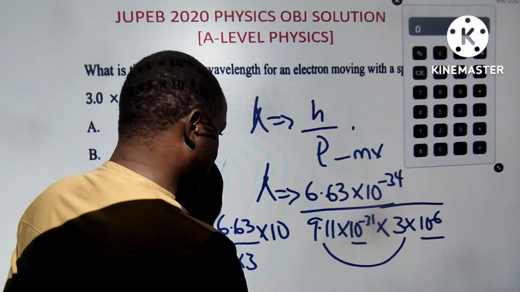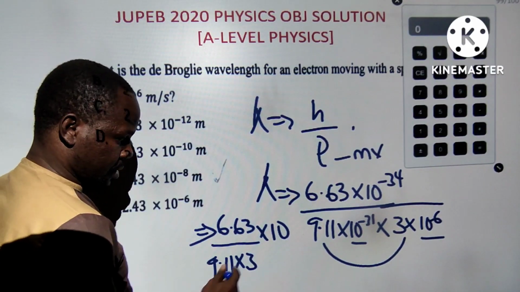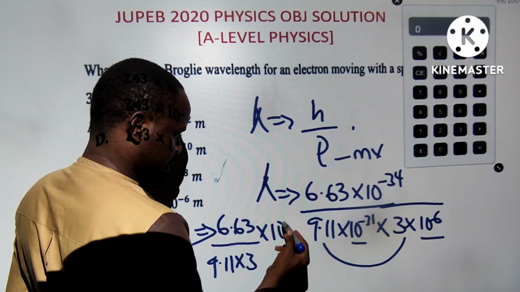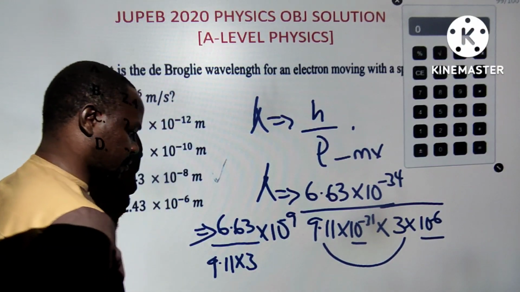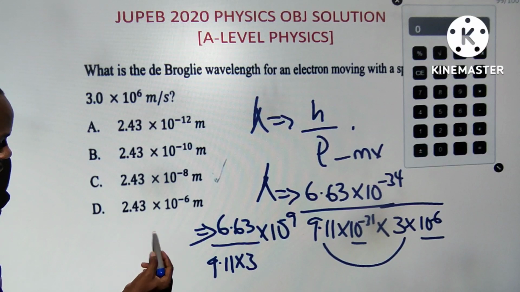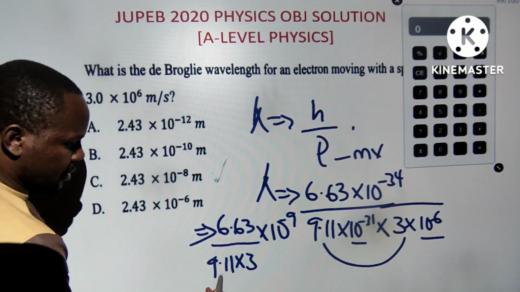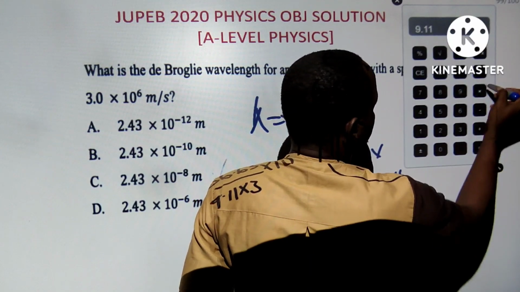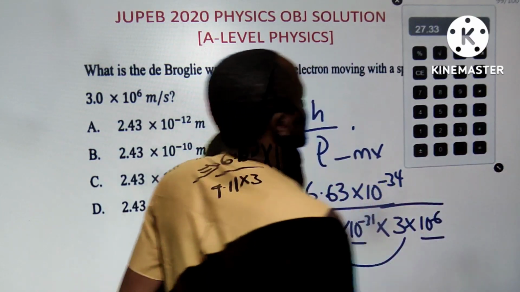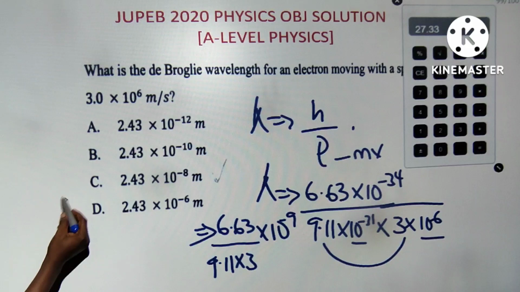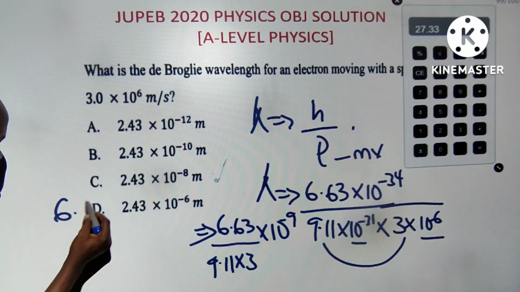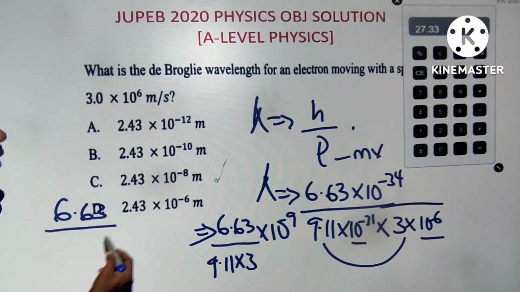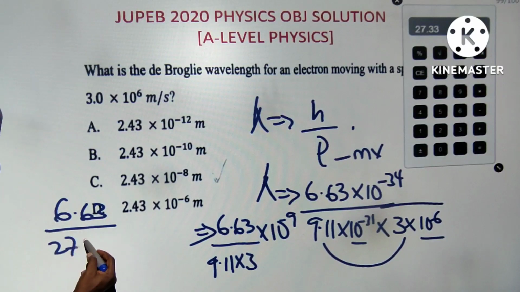Now we have two questions that we don't get the answer. That's a shame. 10 raised to power minus 9. So that means I can now say 9.11 times 3. And those are very simple questions that you guys are not getting, not me. 6.63 over 27.33.